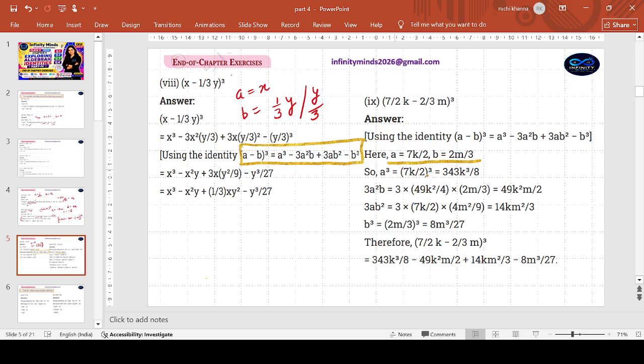So cube of 7 by 2k, like basically it is being calculated in separate steps because they are all fractions. 7k's cube would be 7 cube is 343k cube, 2 cube is 8. 3a square into 7k will become 49k square by 4 into 2m by 3. When you simplify, you get 49k square m by 2. 3 into 7k by 2 and 2m by 3 whole square will be 4m square by 9. On simplifying, you get this. And of course 2 cube will be 8m cube.